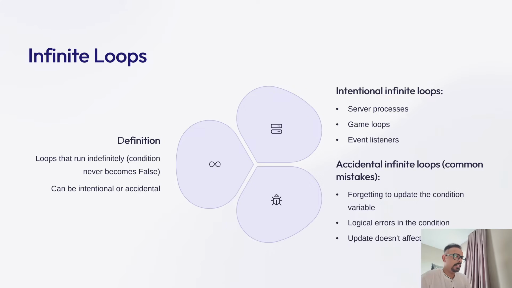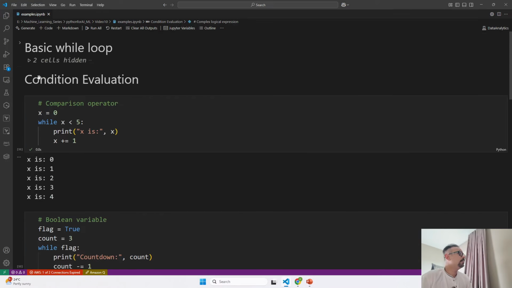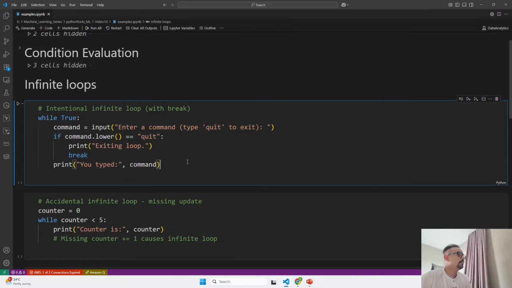So now let's understand intentional loops with an example. So if I go ahead and close this, okay. Over here, this code creates an intentional loop where we are using while True, which keeps running until the user types quit. So this condition is going to be true till the time the user types quit. As soon as he types quit, we are going to use break and come out of this loop.